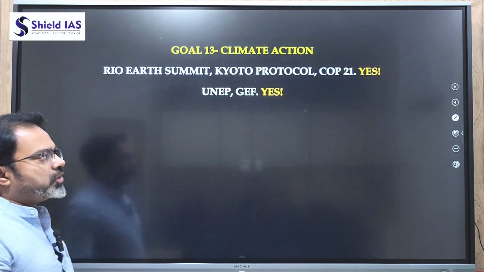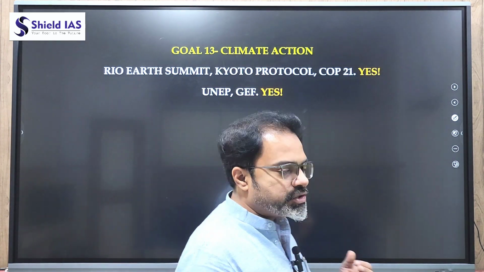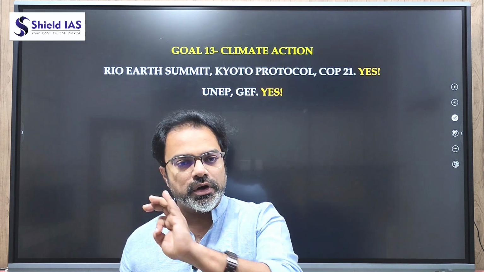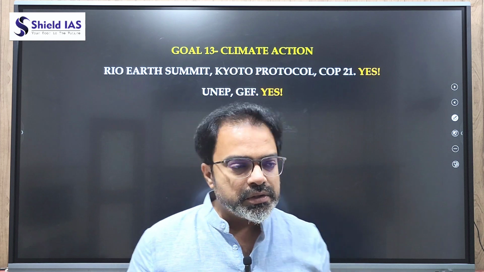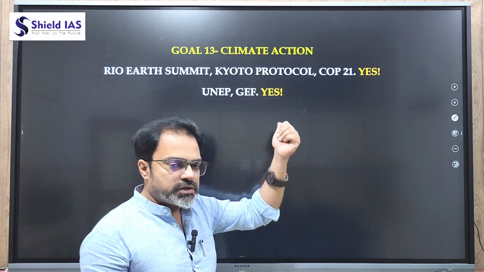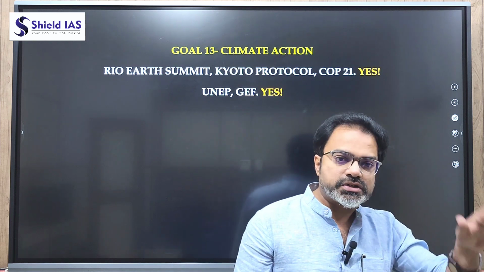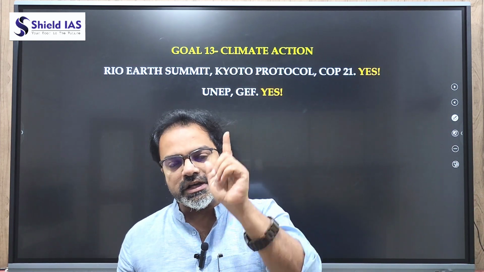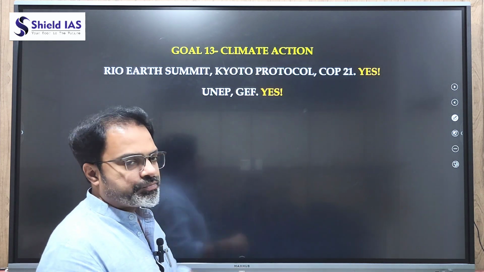Next are the organizations which should be issuing the guidelines regularly. The United Nations Environment Program is definitely setting the guidelines for the world so that they carry on forward on the right path. The Global Environment Facility tends to provide funds to the developing countries to get adjusted with respect to the production requirements for dealing with climate change. So that has to be sustained.